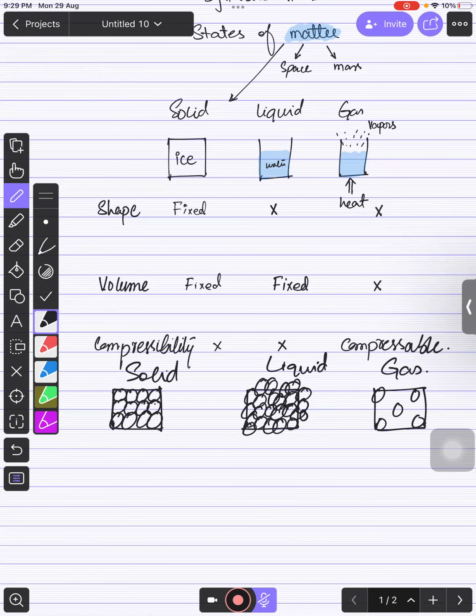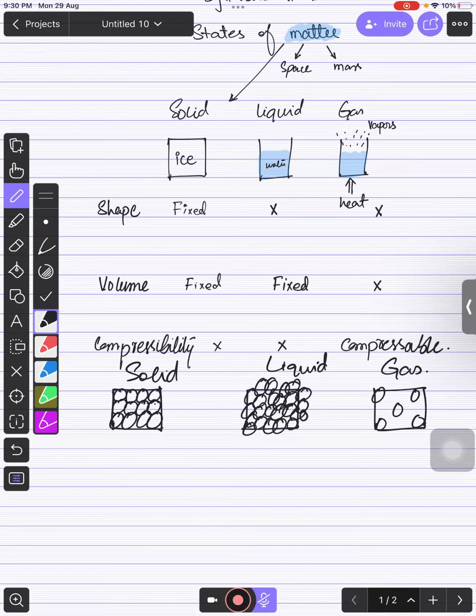For example, you take it in a glass. The particles arrange themselves according to the glass, and if you throw it on the floor, the particles start sliding over each other, moving from one place to another, and therefore they change their shapes, right? And if you talk about compressibility, liquids are also not compressible because you can see in the diagram that there is no space between the particles. If you apply pressure, the particles cannot come closer. They are already very close, right? So they are not going to be compressed.